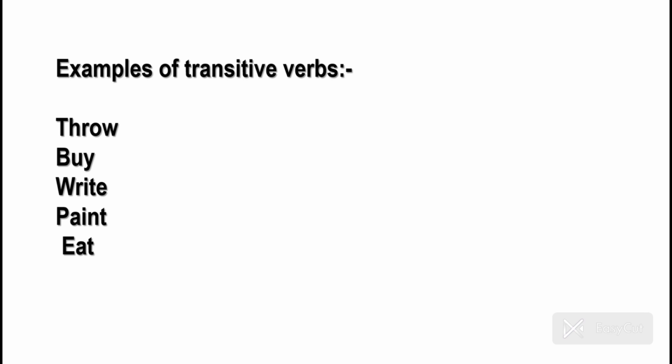For example, हम throw का एक sentence बनाते हैं. First verb is throw, isn't it? I throw. I throw what? It is not giving me a complete sense. I throw the ball. See, now it is giving me a complete sense with a direct object. She bought. What did she buy? She bought a bag. She bought a car. Now see, this is giving us a complete sense.